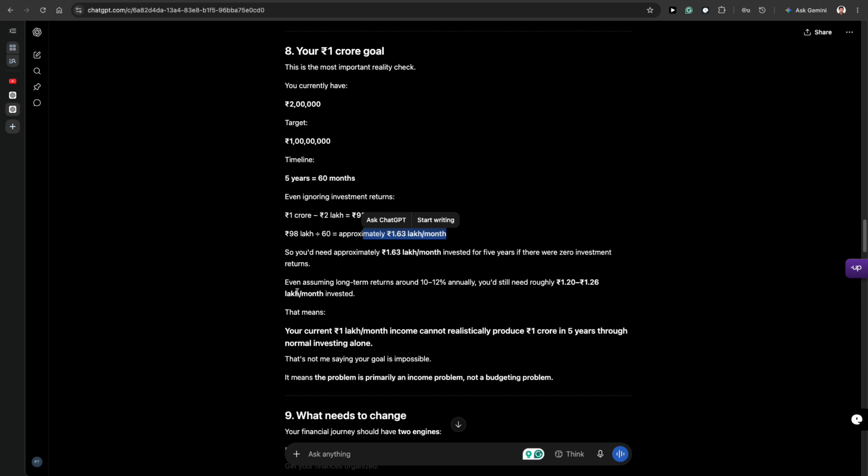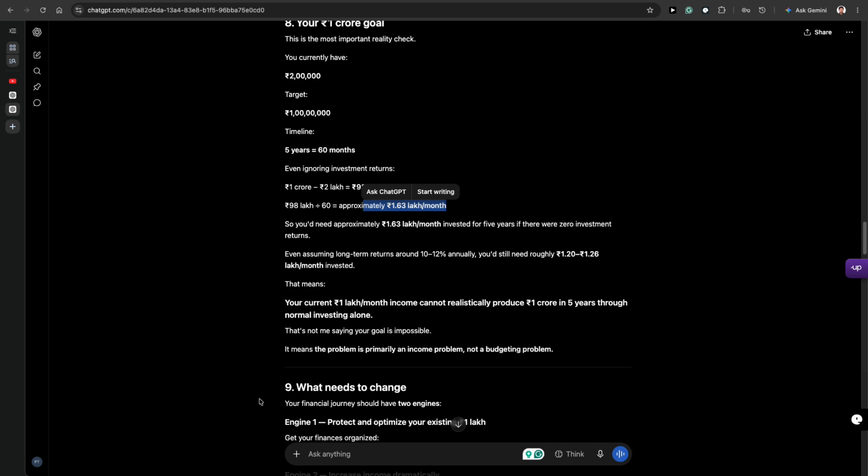Assuming a long-term return around 10 to 12% annually, you still need roughly 1.2 to 1.26 lakh per month of investment. So that means your current 1 lakh per month income cannot realistically produce 1 crore in 5 years through normal investing alone. That's not me saying your goal is impossible. It means the problem is primarily an income problem, not a budgeting problem.